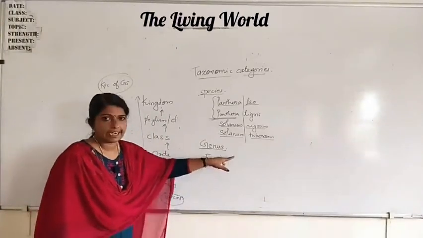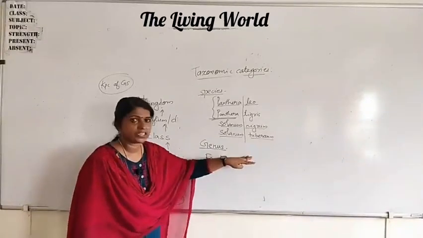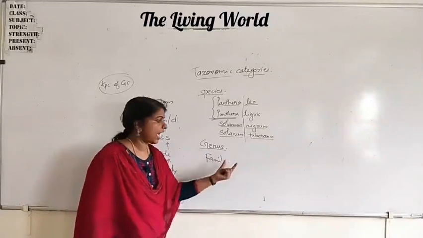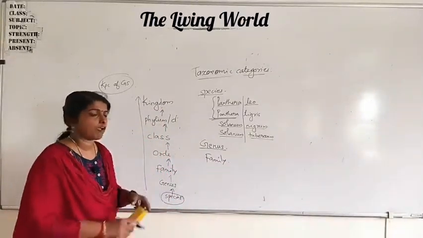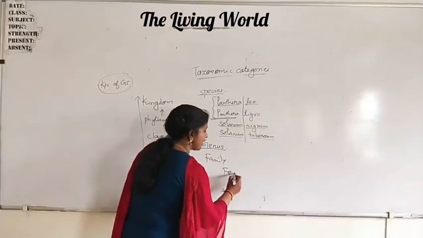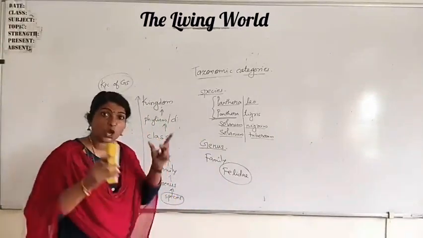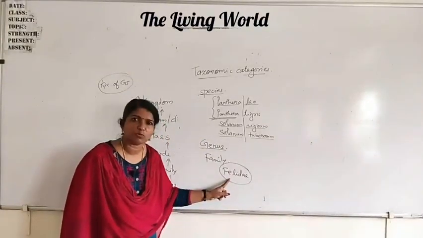I told you Felis is the cat. Here Panthera leo, Panthera tigris. Tiger, lion, leopard and the cat all belong to the same family, that is Felidae. Just imagine that: tiger, lion, the same family, and our cat also belongs.